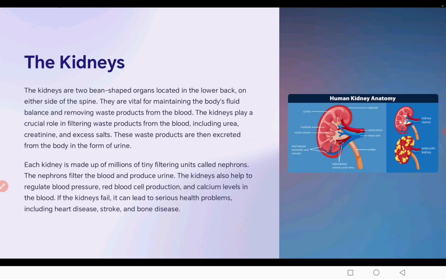The kidneys are bean-shaped organs located at the backside. As I just told you, kidneys play a crucial role in filtering the waste product. Each kidney is made up of millions of tiny filtering units called nephrons. So the structural unit of the kidney is the nephron. The nephron filters blood and produces urine. The kidney also helps to regulate blood pressure, RBC production and calcium level in the blood. If the kidney fails, it can lead to serious health problems.